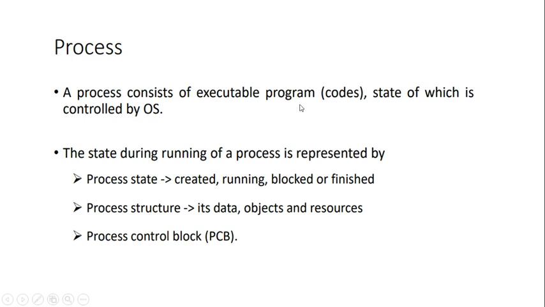So a process consists of executable code, the state of which is controlled by the OS, and the process is represented by three different things. That is, the complete information of the process is given by a process control block. So we will see in detail what a process control block is. Then the structure of the process, that is, what are its data, resources, and objects. And next comes the state of the process, that is, in what state the process currently is, whether it is in the created state, running state, blocked, or finished state. So that describes the process life cycle.